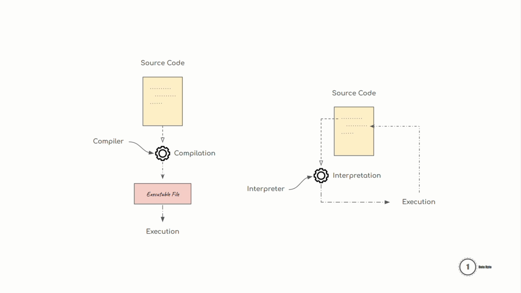This diagram explains the differences between the compiler and the interpreter, as we already discussed in their definitions. So here you can see the compiler converting the source code to an executable file by reading the source code totally, and we can execute the executable file again and again for our computations. But in case of interpretation, the interpreter does not read the source code totally. It will read the source code line by line and execute line by line for the computations.